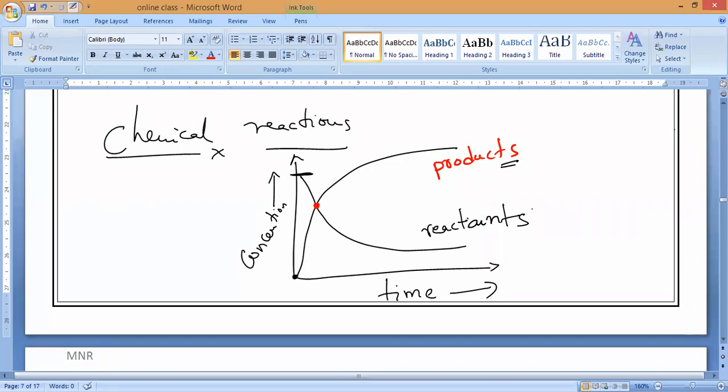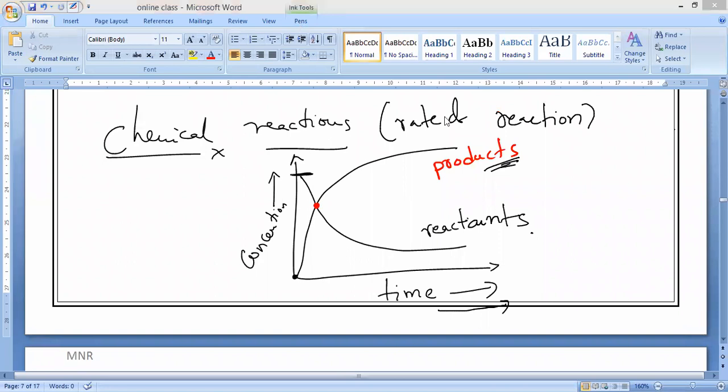So the change in concentration of reactants and products during a chemical reaction is what we call the rate of reaction. As time increases, the amount of reactants is decreasing and the amount of products is increasing. Yes or no, guys? Please respond. That is what you have to understand.